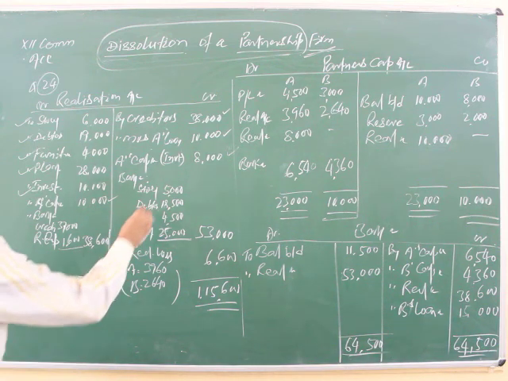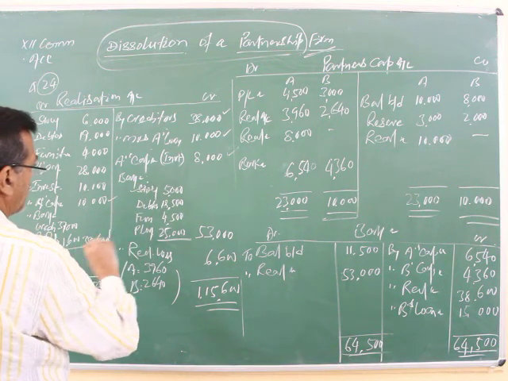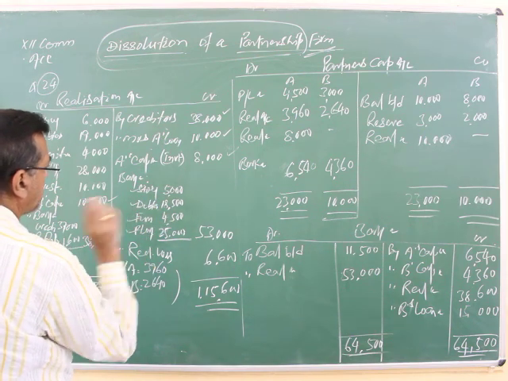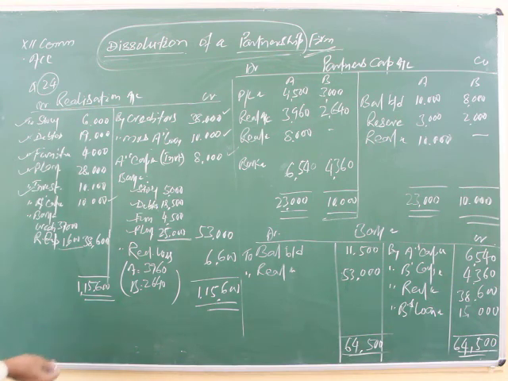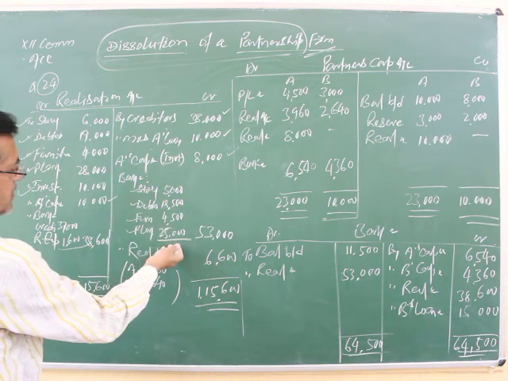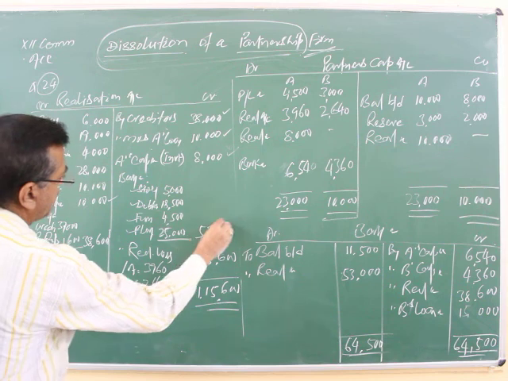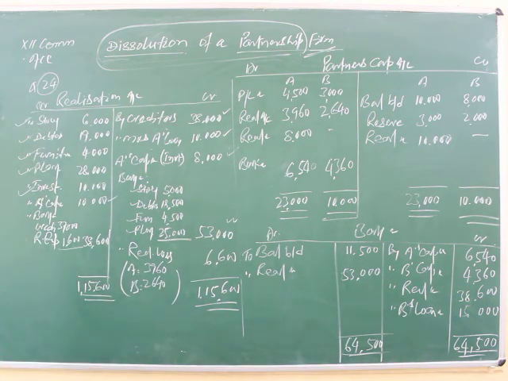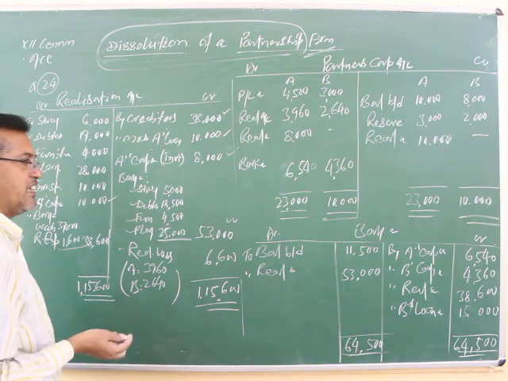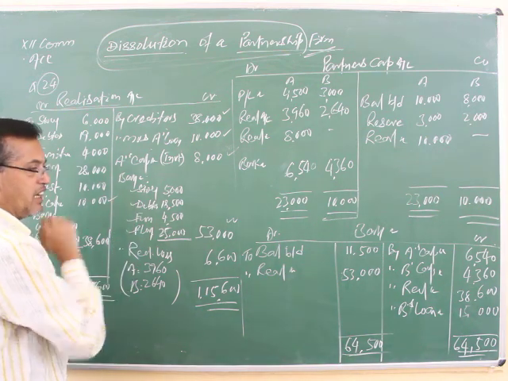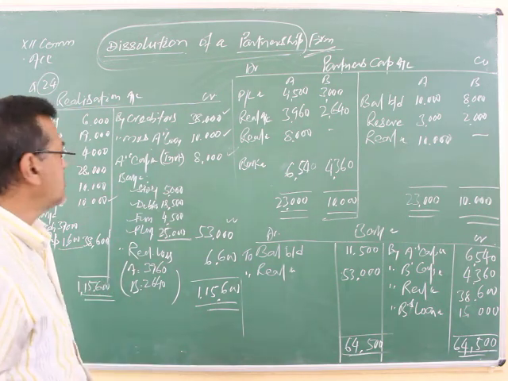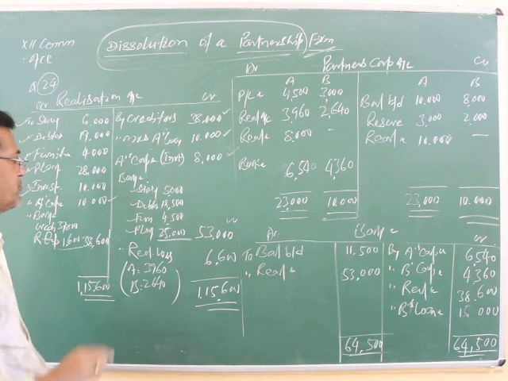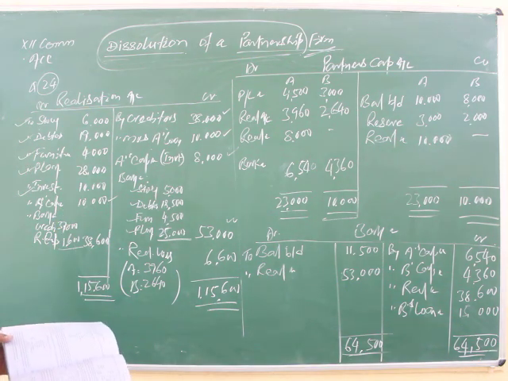After this, other assets are realized as follows. Write down: assets realized, stock 5,000, debtors 18,500, furniture 4,500, plant 25,000. All the realized values of the assets we record like this and add, and we get 53,000. The entry we pass is bank to realization. If assets are sold and we get cash, then bank to realization, and if a partner takes over, then partner's capital to realization. Understood?